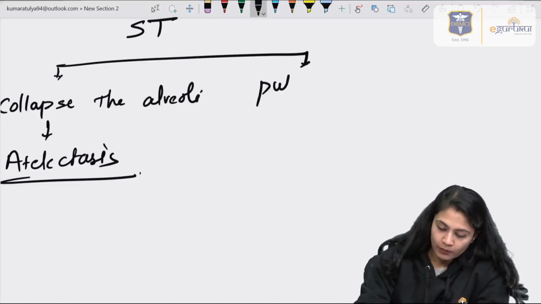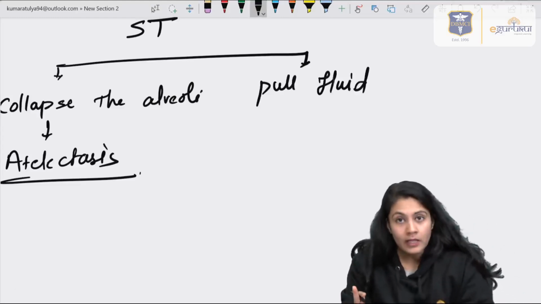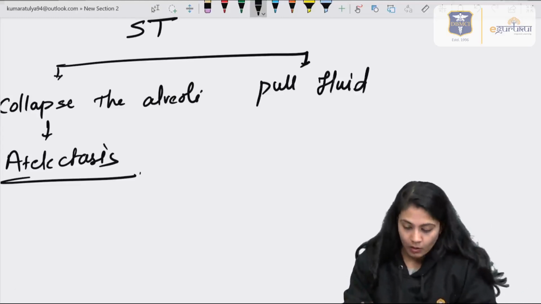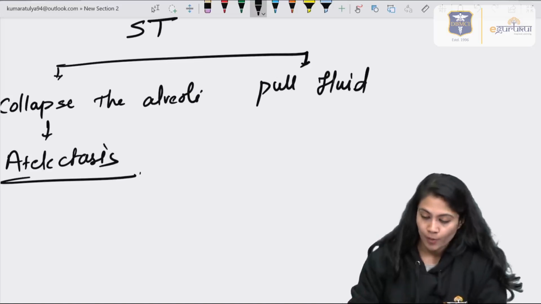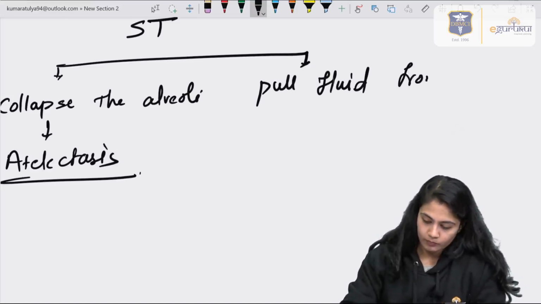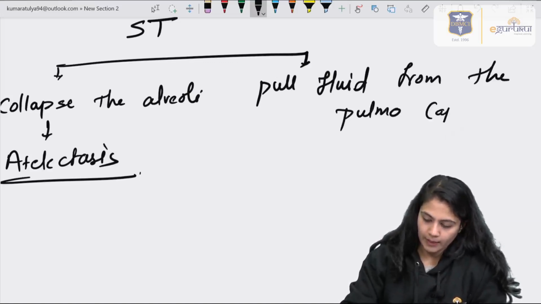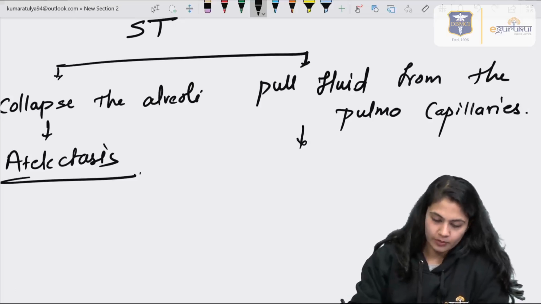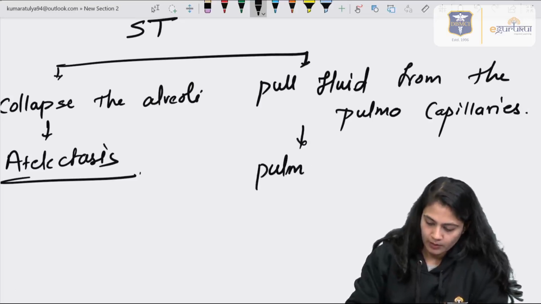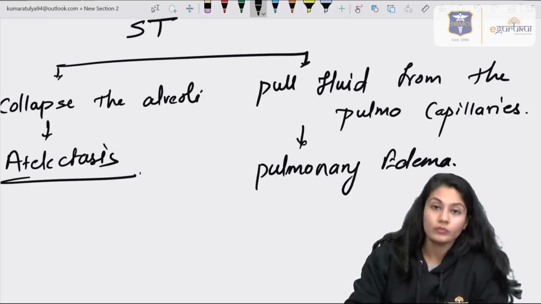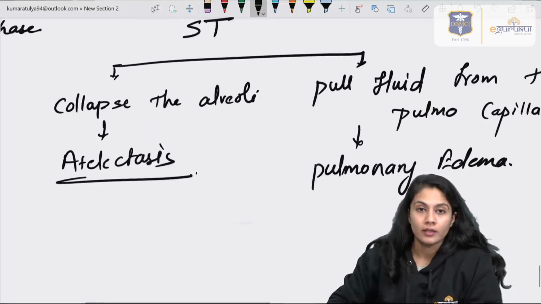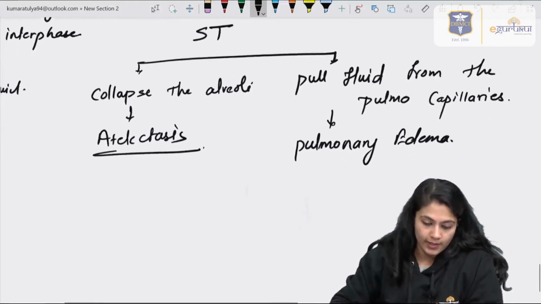It will not only collapse the alveoli, but it also pulls the fluid from the pulmonary capillaries. And that's why the pulmonary edema will take place, if the surface tension is there.